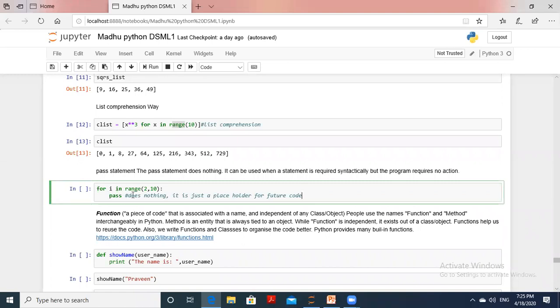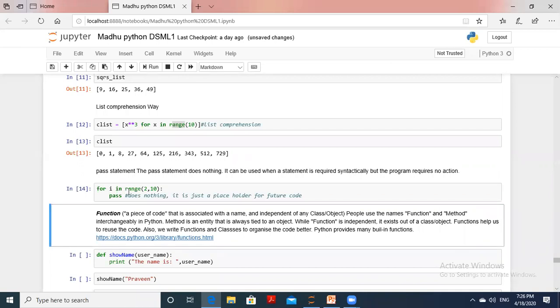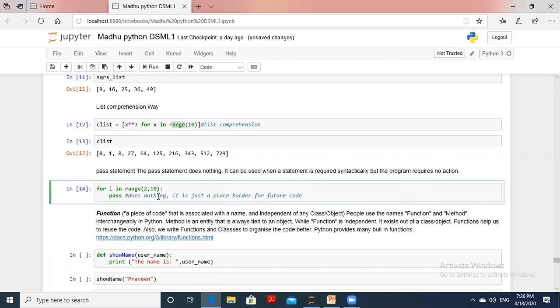That's why pass does nothing. It's just a placeholder for future code. You want to run this code but should not get any effect, and later you can use some other code here. For that reason, you can use the pass statement, like holding that code for future purposes. In that case, you can use the pass statement within the loop, so it doesn't produce any result.